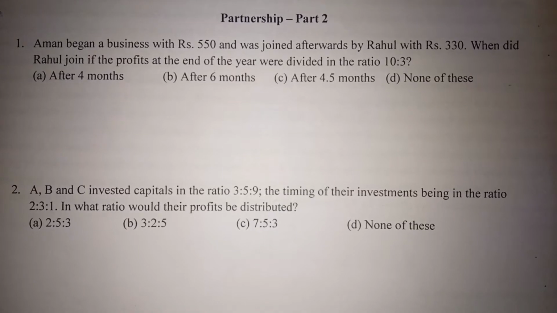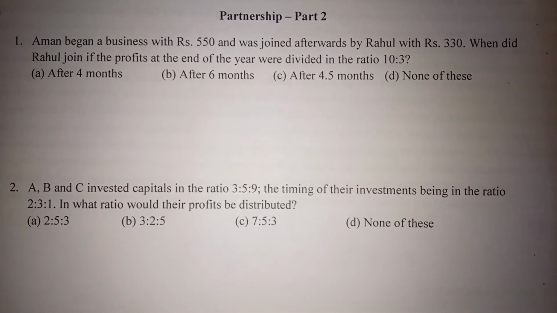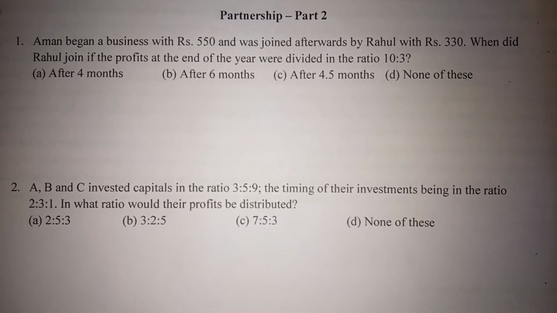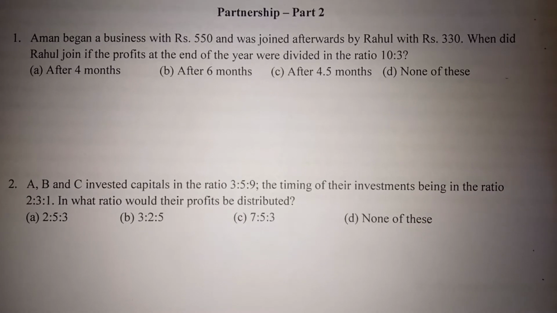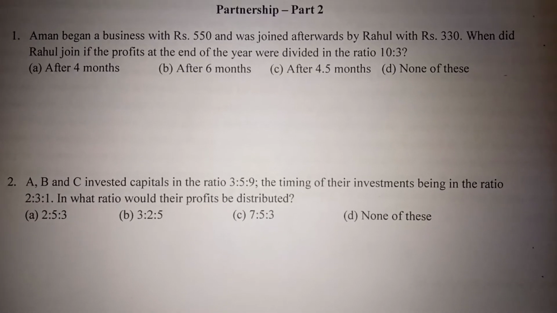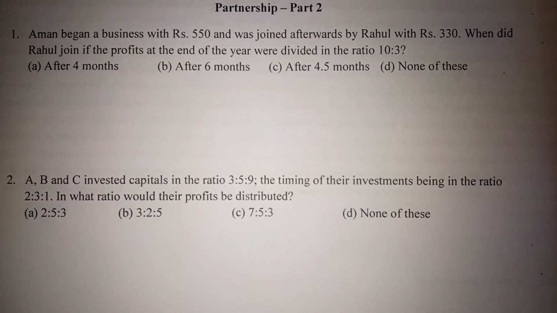Before starting to solve the problems, I have to recall the rule which we have seen in the part 1 video. The rule is: ratio of investment will be equal to ratio of profit. If the investment period and investment amount are given, then the ratio of profit will be the ratio of the product of investment period and investment amount. Let us begin with the first problem.